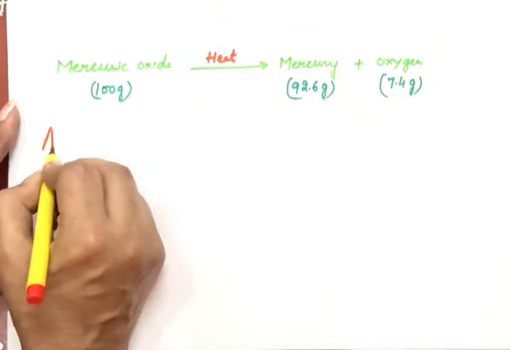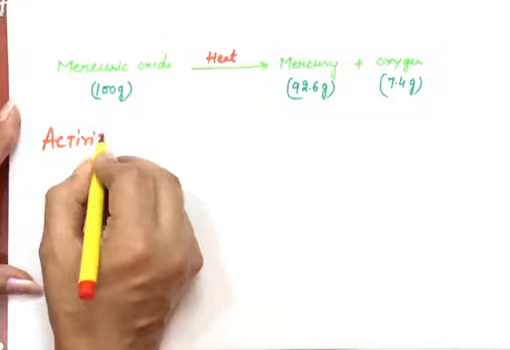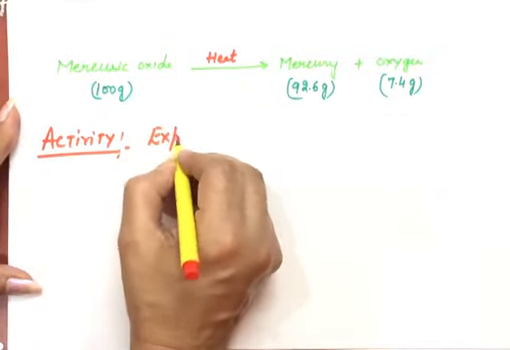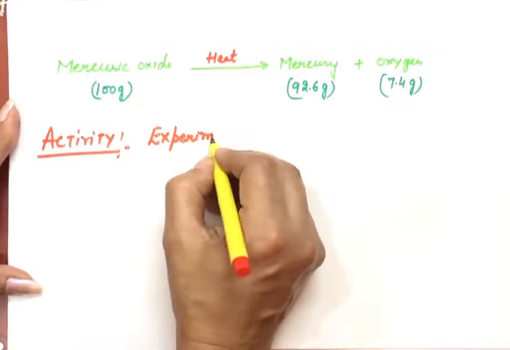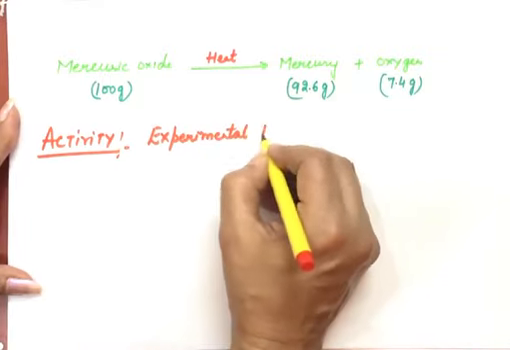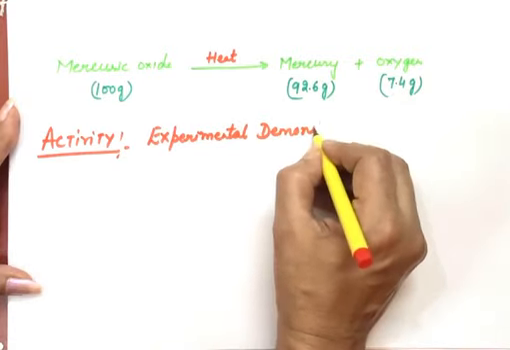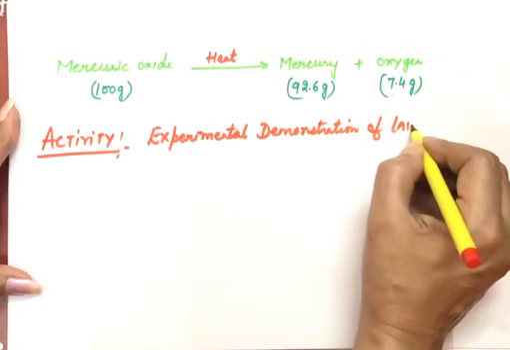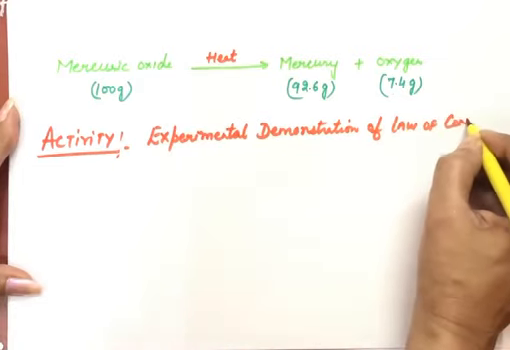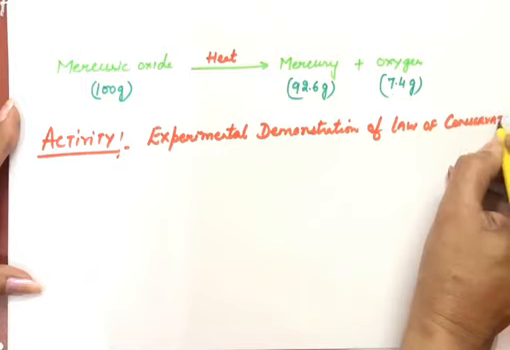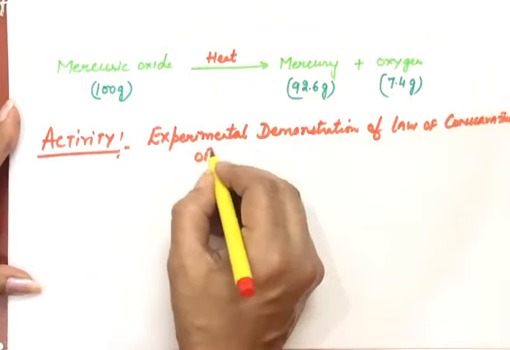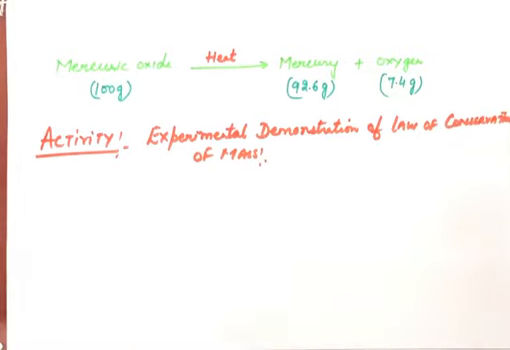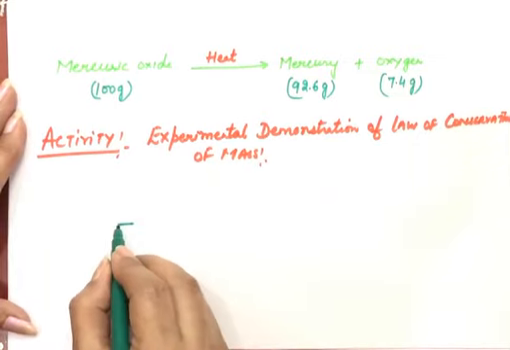Now, one activity to understand this. In this activity, we are demonstrating the law of conservation of mass. Experimental demonstration of law of conservation of mass. So the activity is, for this we are taking a flask.